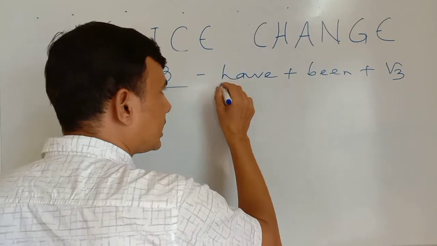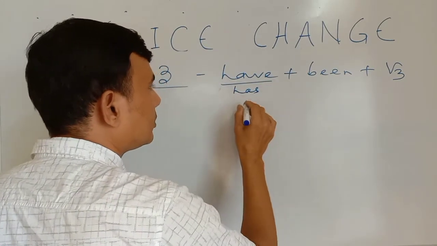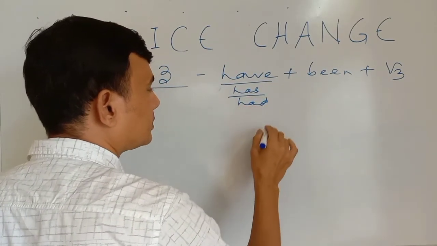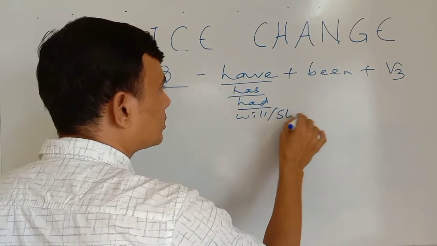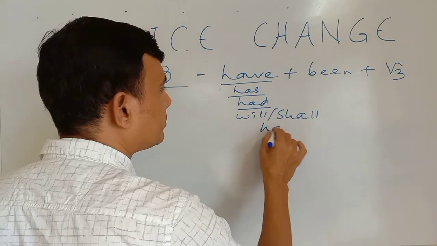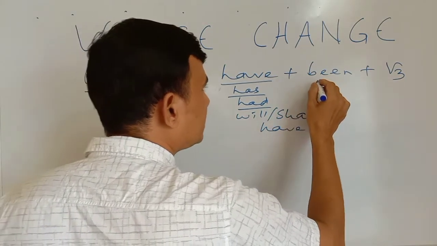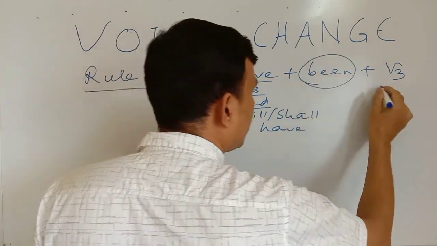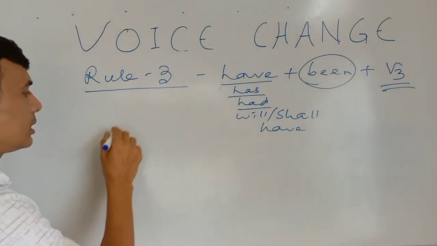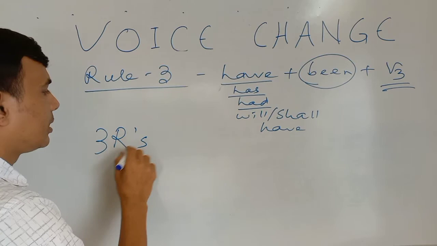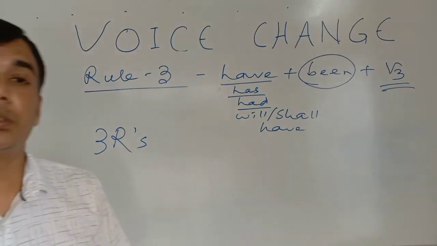When it is present tense, have or has. When it is past tense, it is had. When it is future tense, will or shall have. And the same thing, it is always been and it is always the third form of the verb. So these are the 3 rules in voice change.